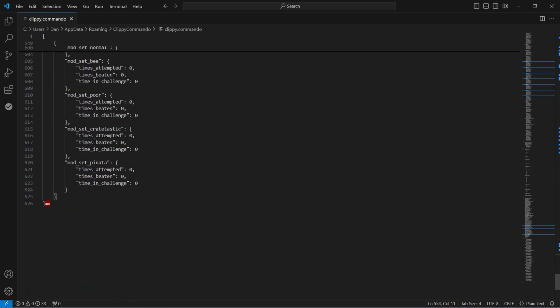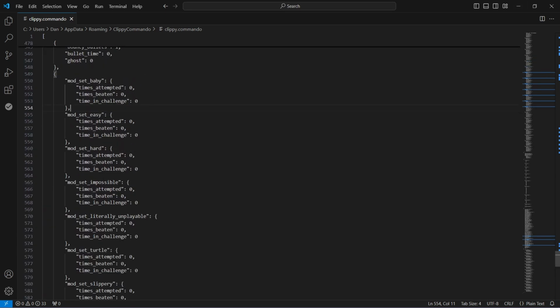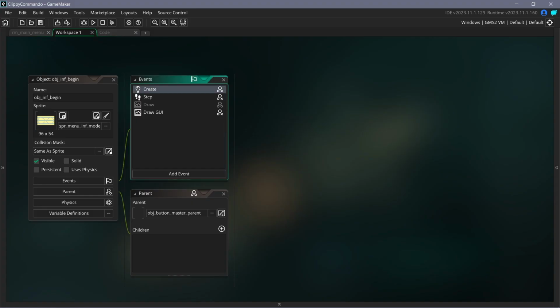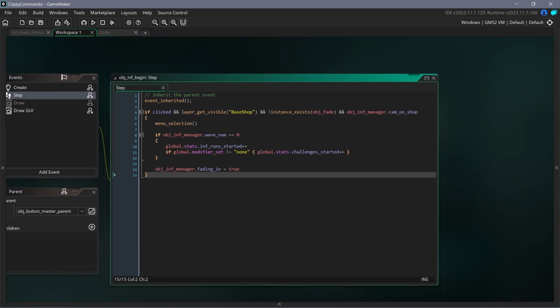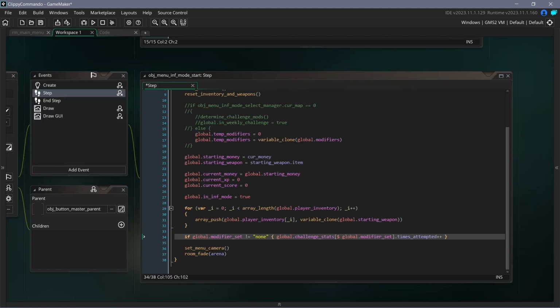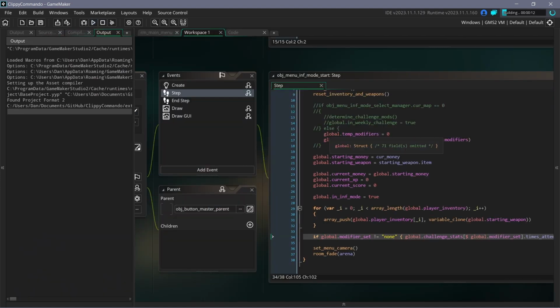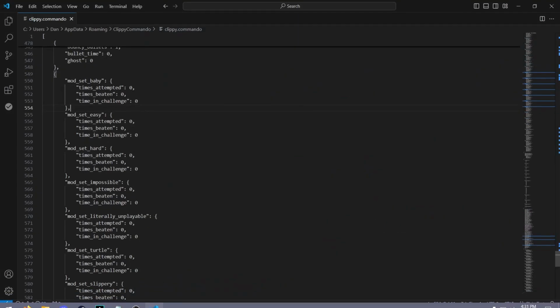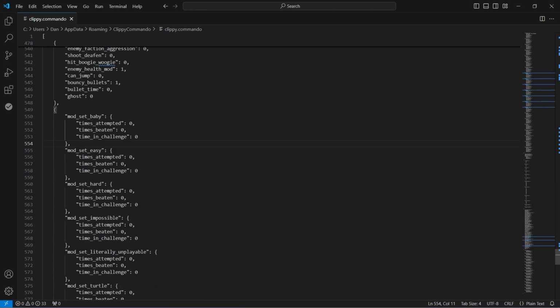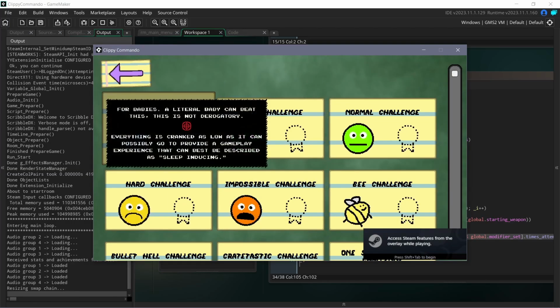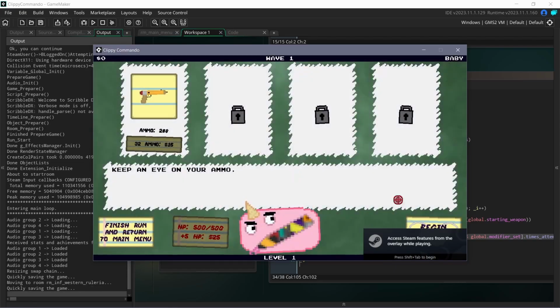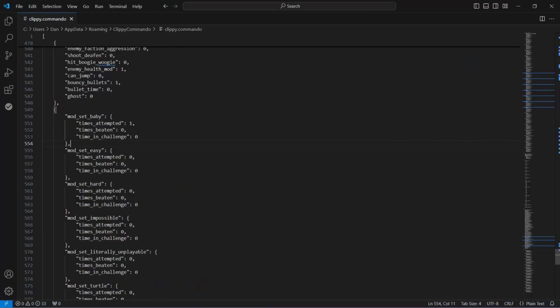Now that all of those are updated, we can go on ahead and add the other 2 variables, so times attempted and times beaten. Those are pretty simple additions. Now if I start a baby challenge, it shall update this file with times attempted to be 1. So let's see if that worked. Didn't crash, that's always a good sign. Yay! So you can see here that it updated it, and every time you enter the challenge, it'll go up by 1. So that's pretty neat.